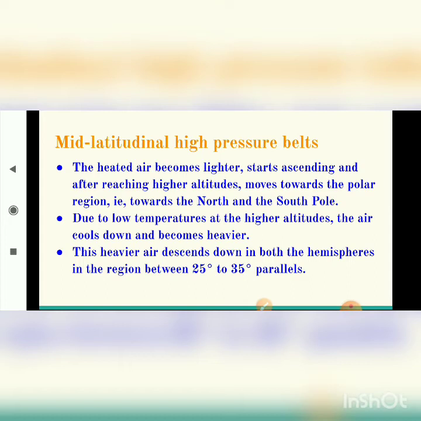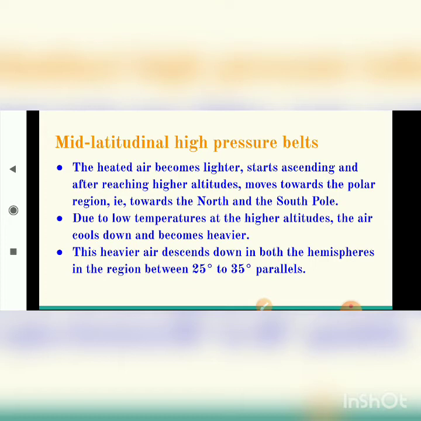The heated air becomes lighter and starts ascending, which means it starts rising, and after reaching high altitudes, altitude meaning height, it moves towards the polar region, that is, towards the North Pole and the South Pole.